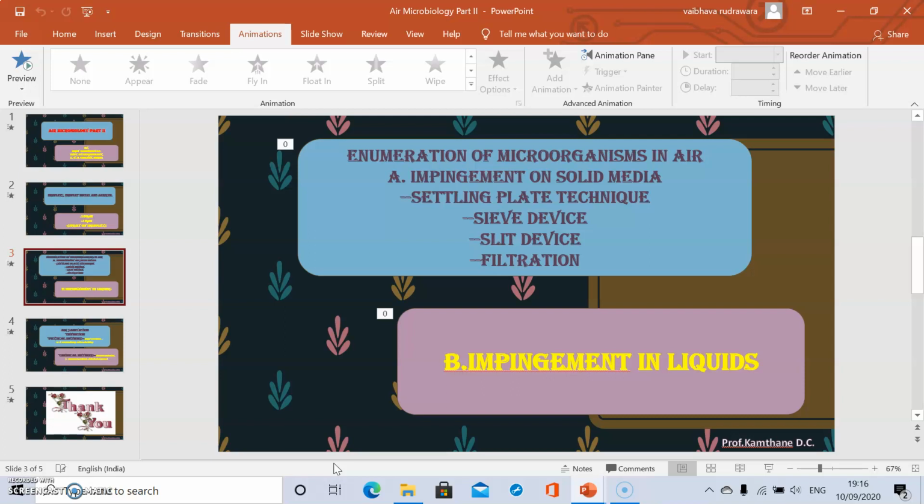The plates are incubated at room temperature for 24 hours. After incubation, the colonies develop and the colony characteristics are noted down. The bead bubbler device has beads, and these beads are used for separating the clumps of microorganisms which are present.